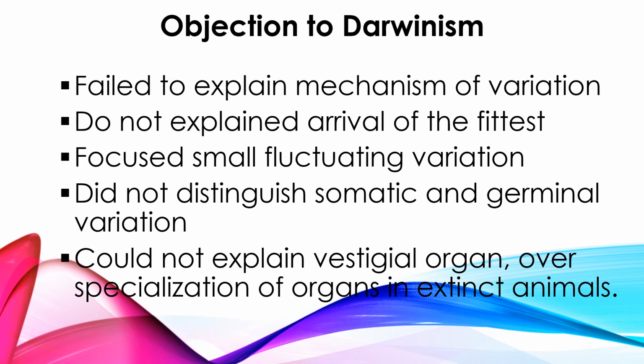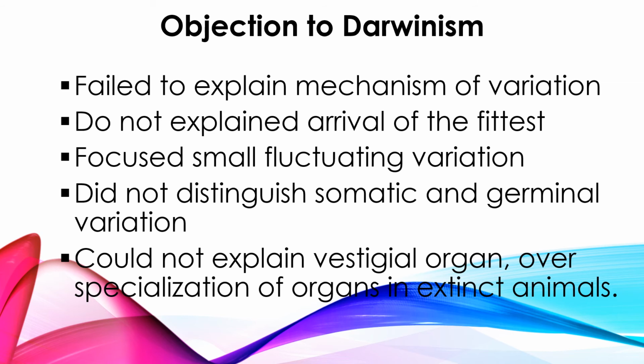So he has not explained vestigial organs, and the basic concept of Darwinism is survival of the fittest. He said only the fittest, specialized organisms can survive in the environment. But some organs are over specialized in some animals, and yet these are extinct. Over specialization of organs in extinct animals, for example, the tusk in the extinct mammoth. The mammoth had an over specialized tusk.